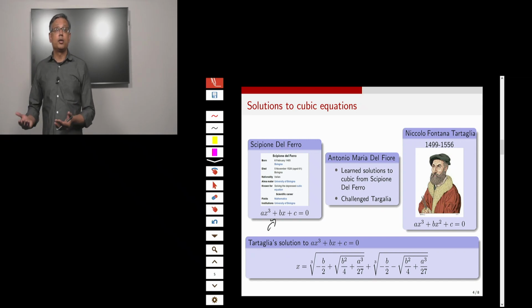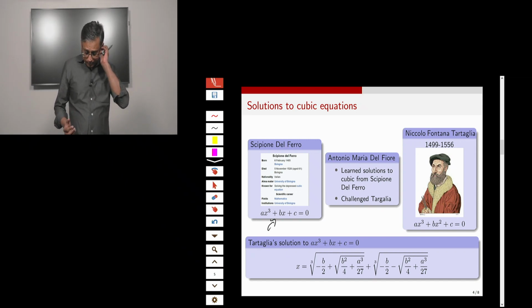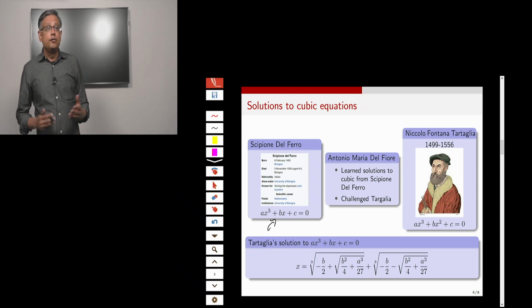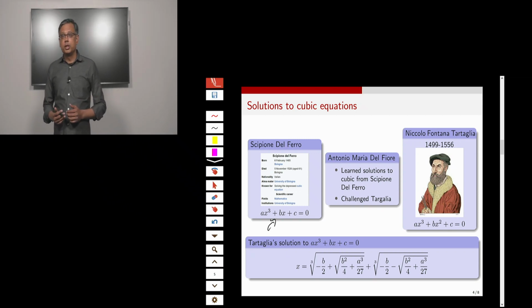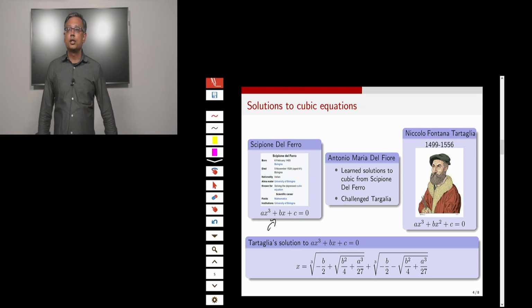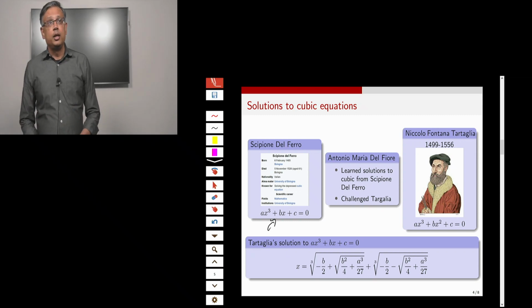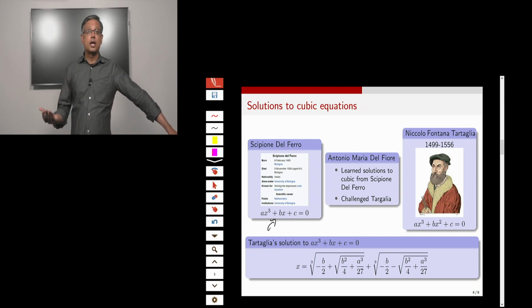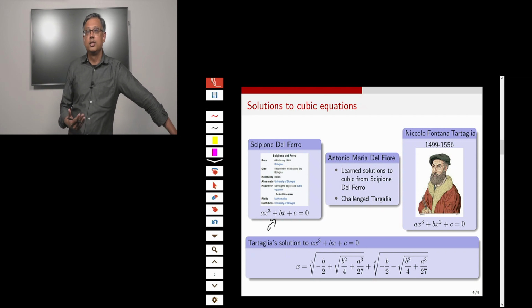Antonio del Fiori. So at this time, this is the early 1500s, Del Fiori has the solution to the depressed cubic. And Del Fiori realizes that since nobody else has the solution to this, he could challenge another mathematician called Niccolò Fontana, who is known popularly by the name Tartaglia. And Tartaglia apparently in Italian means a person who stammers or speaks in a stammering way.